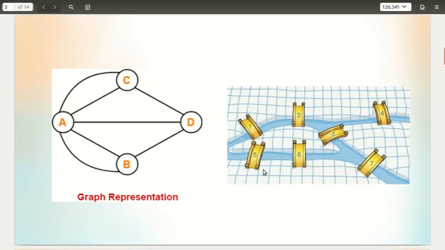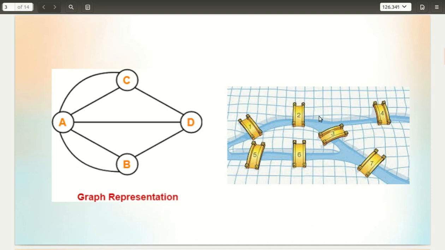You can see on the left side a graph representation of the Königsberg problem. Here, the vertex A represents a landmass, which is island 1, C represents this landmass, B represents this landmass, and D represents this landmass.